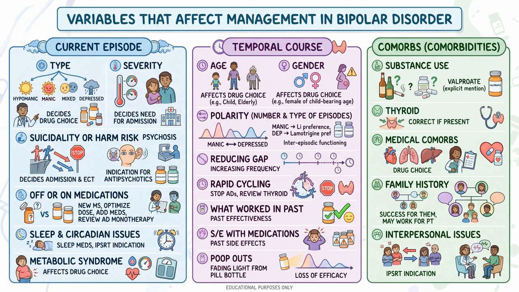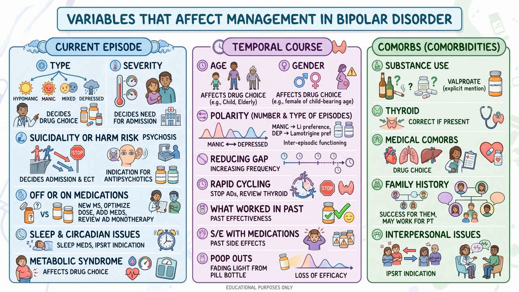You must also determine if the patient is currently on or off medications. This helps you decide whether to start a new mood stabilizer, optimize current doses, add medications, or critically review and potentially stop any antidepressant monotherapy. Do not forget to assess sleep and circadian issues, which may indicate the need for sleep medications or interpersonal and social rhythm therapy. Finally, the presence of metabolic syndrome will heavily influence which drugs you can safely prescribe to the patient.